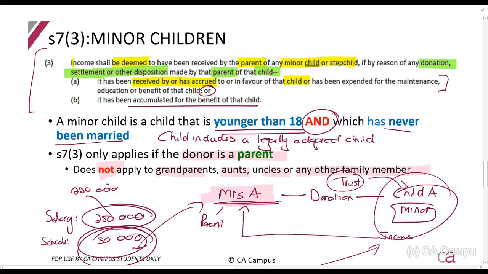They say, or if it has been accumulated. So whether or not it's been paid out for the child, it is for the benefit of the child. So if you, for example, have a bank account which you've put money into, listen carefully to this: if you've put money into a bank account for your child, so you've donated for your child, the interest that is earned, you should be taxed on it. Because it's a donation that you've made, the deposit, and the interest earned on it. Even if your child hasn't been paid out, so you put it in the bank, you say pay out in 20 years, you should be taxed on it every year. Okay, that's section 7.3.